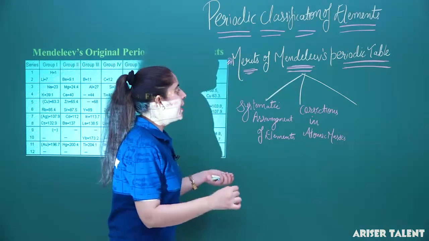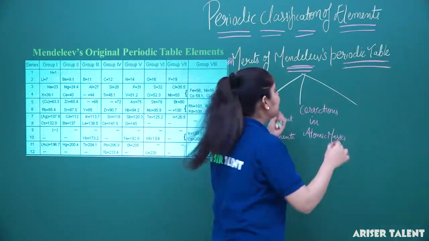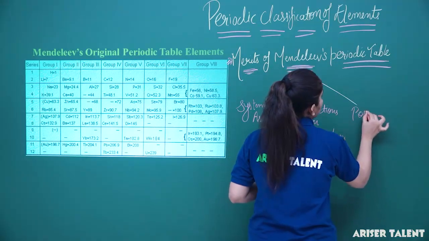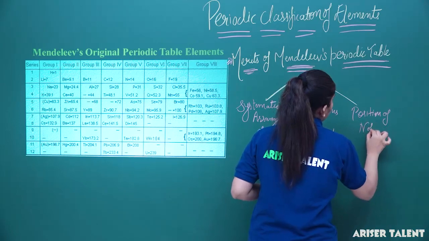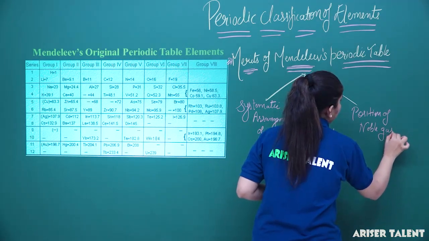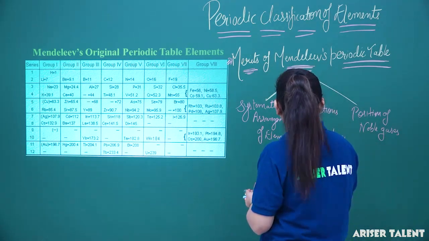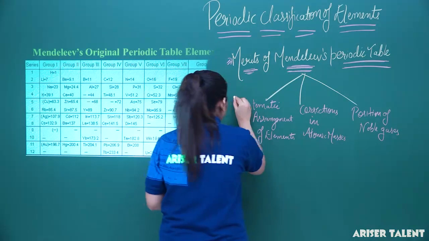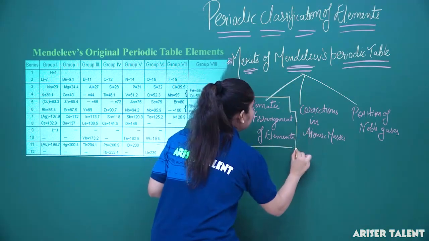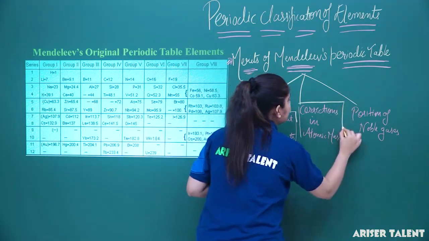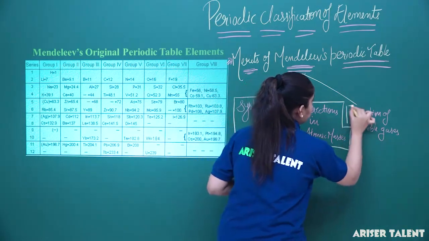Thirdly, he gave the position of the noble gases in the periodic table. So, position of noble gases have been identified. So, these are the merits of Mendeleev's periodic table. Now let us discuss these 3 points in a detailed way.